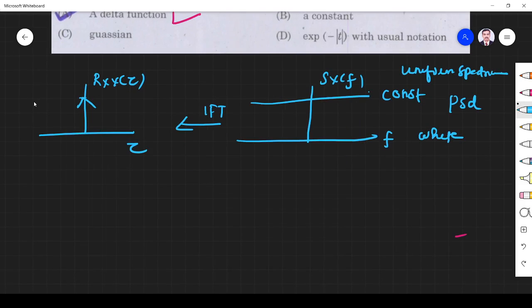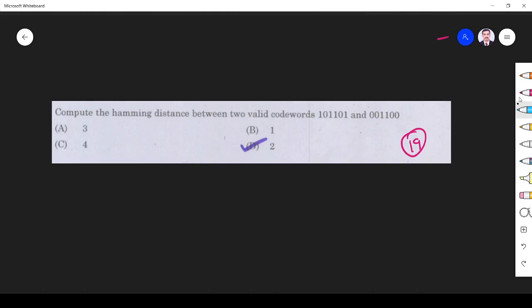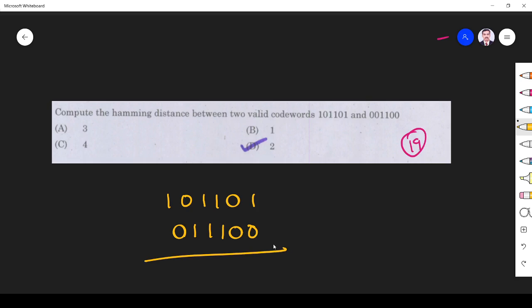Okay, fine. Next problem. Compute the Hamming distance between the two codes. What is the code word they have given? 1 0 1 1 0 1 0 1 1 1 0 0. To compute the Hamming distance, you count how many bits are different in these two code words.